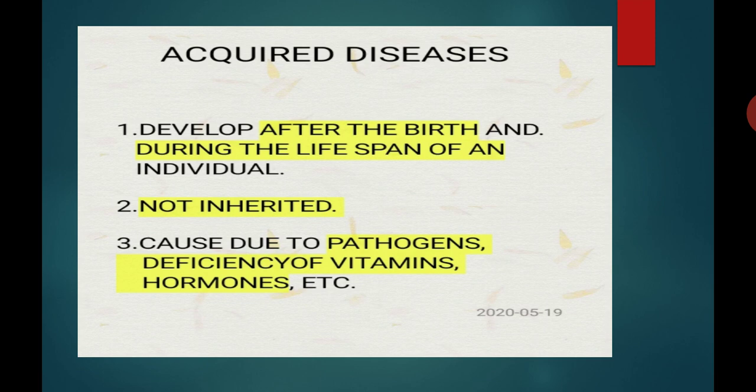So the causes of acquired diseases are: number one, pathogens like bacteria, viruses and the fungi, etc. Number two, deficiency of vitamins. Number three, hormones. Number four, degeneration of tissues. Number five, cancer growth. These are the causes of acquired diseases.